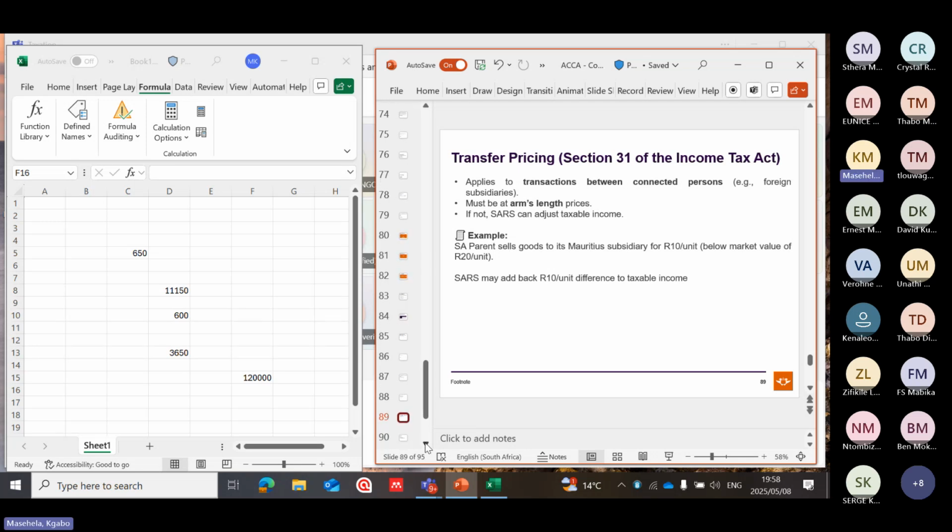And again, I've seen in the transfer pricing department at SARS, they do this investigation and they know how to investigate whether there is a connection between the two. And if they find out there is a connection, meaning that some favors have been done, then SARS has the power to adjust the price.